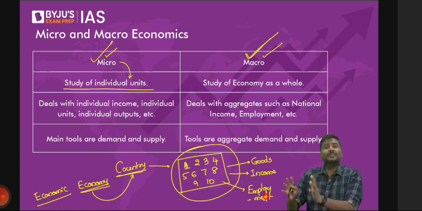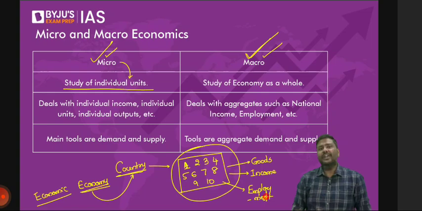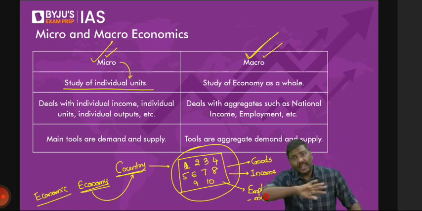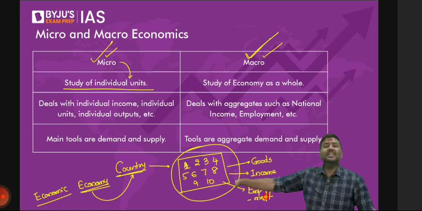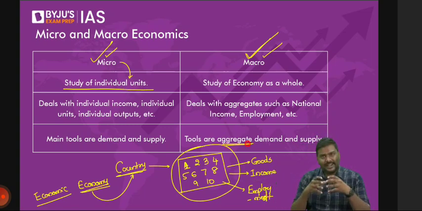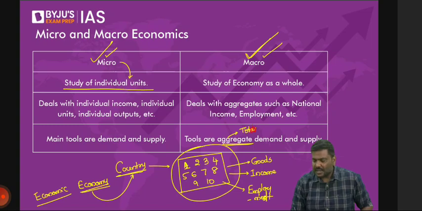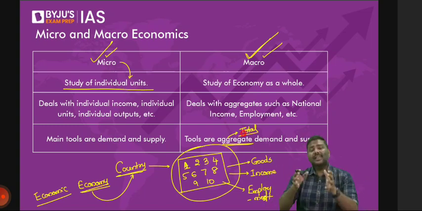So understand this, whenever I use the term macroeconomics, that is important for you. Trust me, this is important. Macro is important, not micro. Macro means totals, the sum of everything in a country. For example, in case of India, what is the total income earned by everyone? That is basically GDP. We'll understand it later. What is the total demand for goods and services? That is basically referred to as aggregate. Aggregate means total. Do not be confused. Aggregate demand, aggregate supply, aggregate incomes.